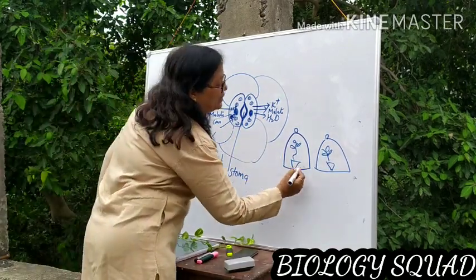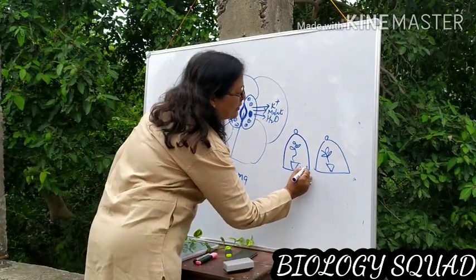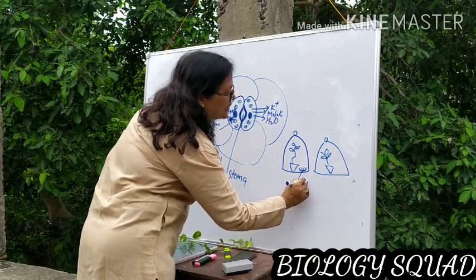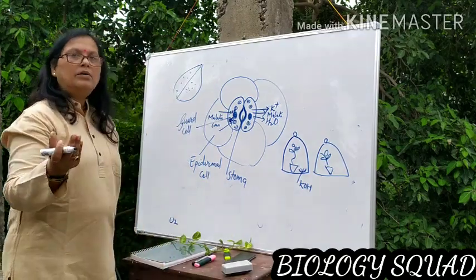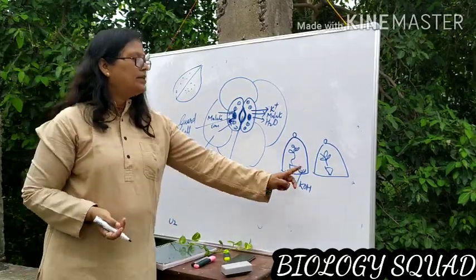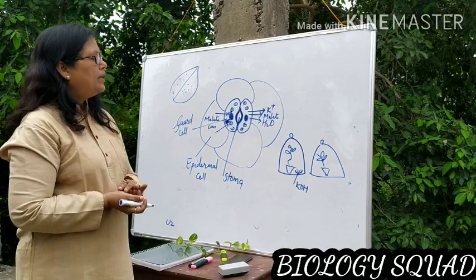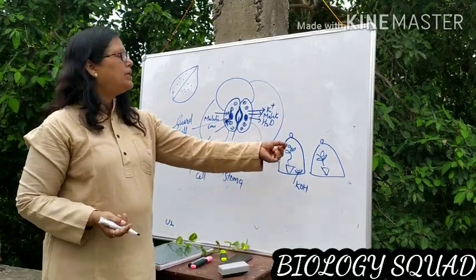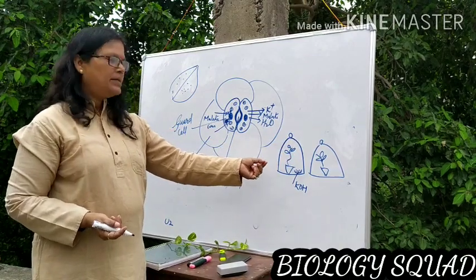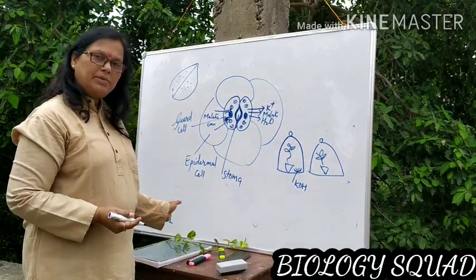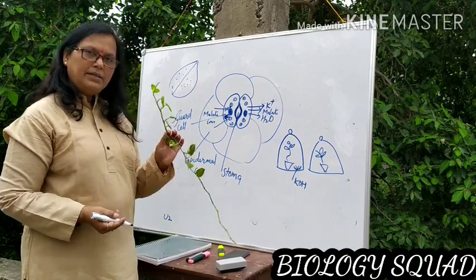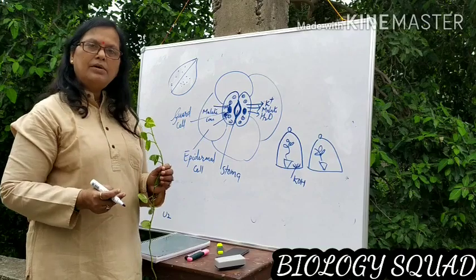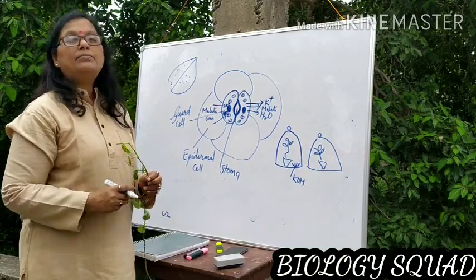Then in one bell jar you keep some KOH, potassium hydroxide, on a watch glass and leave it in the sunlight. After 6 hours, you take one leaf from each potted plant and perform a similar experiment as we have done, boiling it in alcohol and checking for the presence of food with the help of iodine.